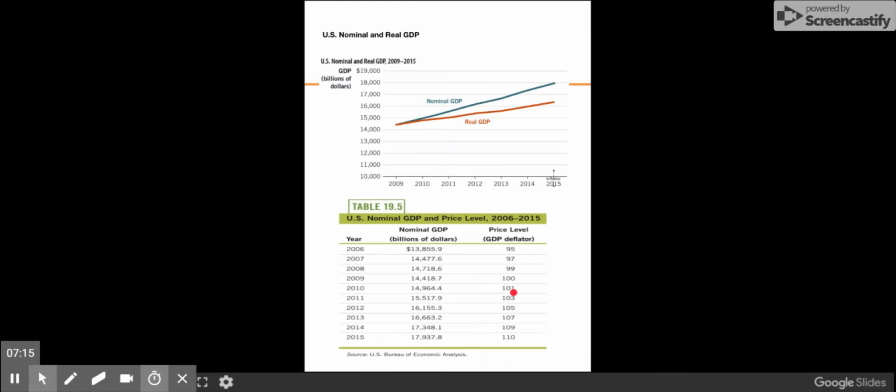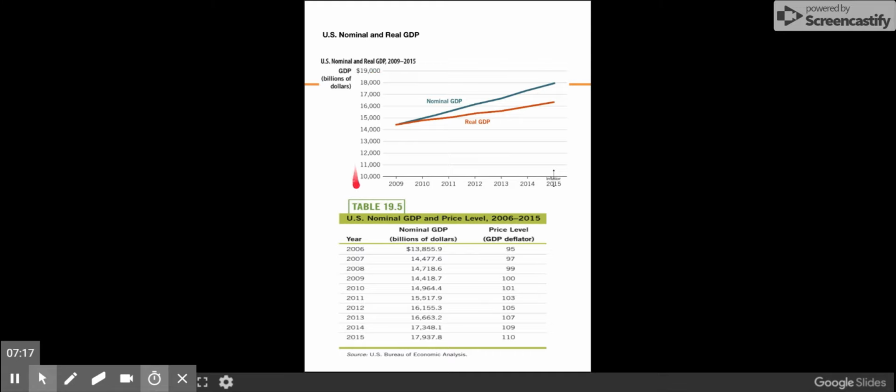The other interesting factor, because of the relationship between real GDP and nominal GDP, is that the rate of growth of nominal GDP is the rate of growth of real GDP plus the rate of growth of prices. That's because nominal GDP includes changes in prices. We haven't corrected for them. So when we are talking about the rate of growth of nominal GDP, we have to factor in the fact that not only did quantities change, but also prices have changed over time.